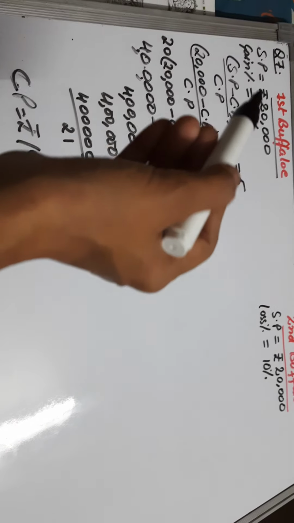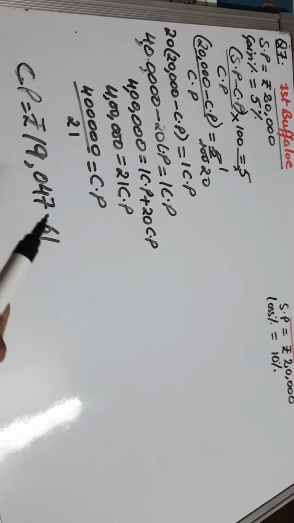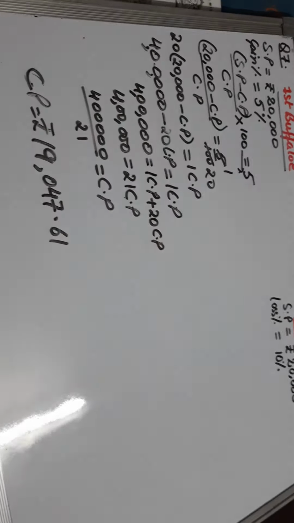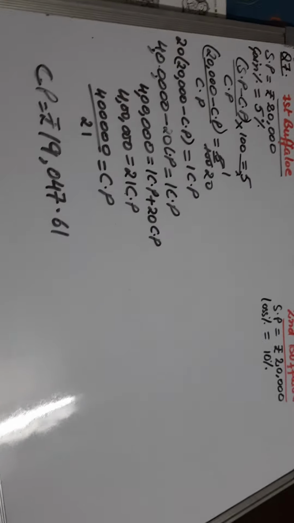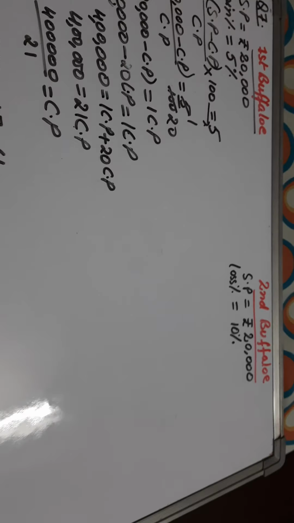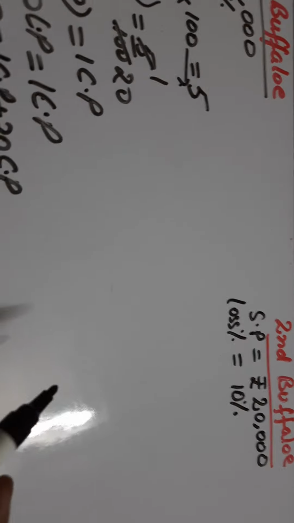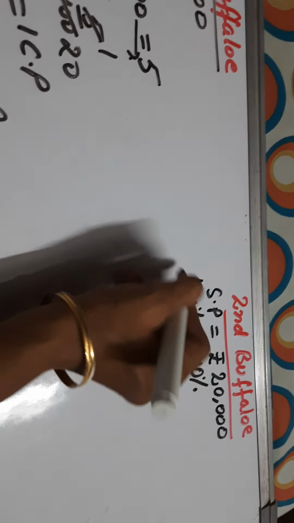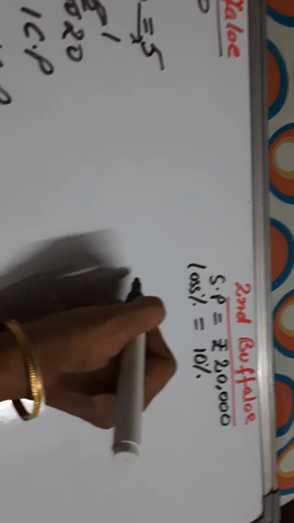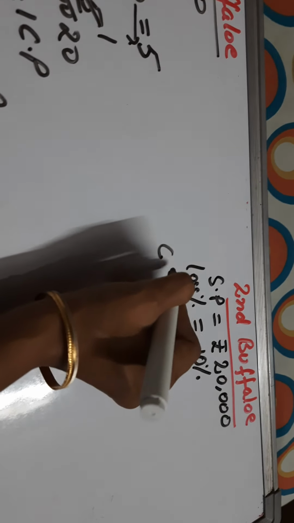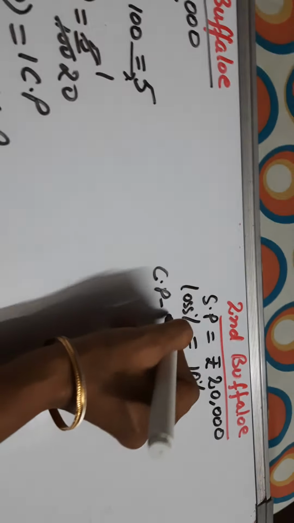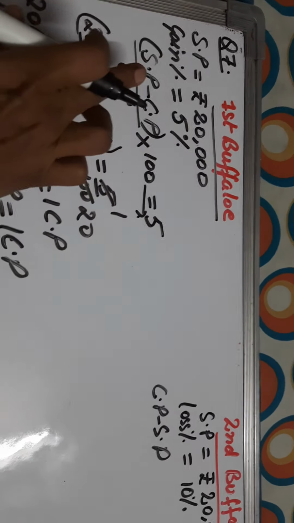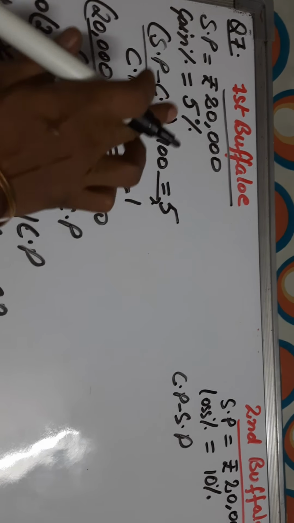Because here there was a gain, obviously if he sold it for 20,000, he must have bought it for less, only then is there a gain. So this is the cost price of the first buffalo. Now let us find out the cost price of the second buffalo. Here he faced a loss, so we'll take loss percent, meaning loss upon CP. For loss the formula is CP minus SP. When it is gain percent, we'll take profit, SP minus CP.